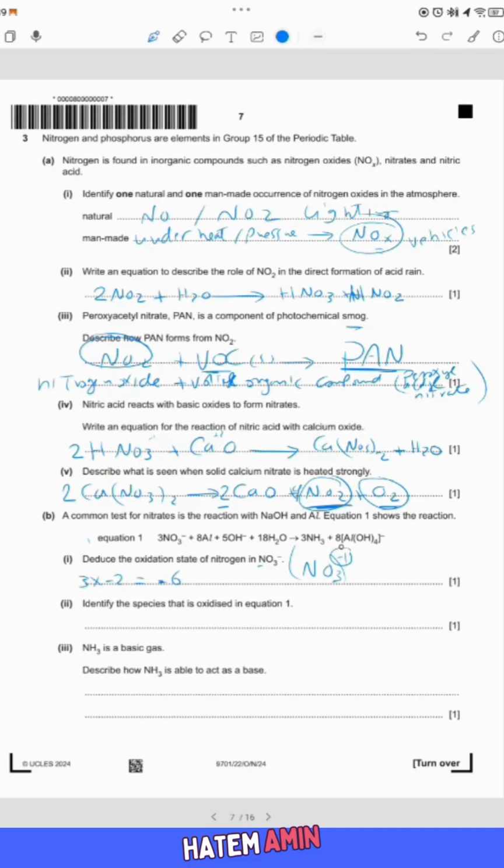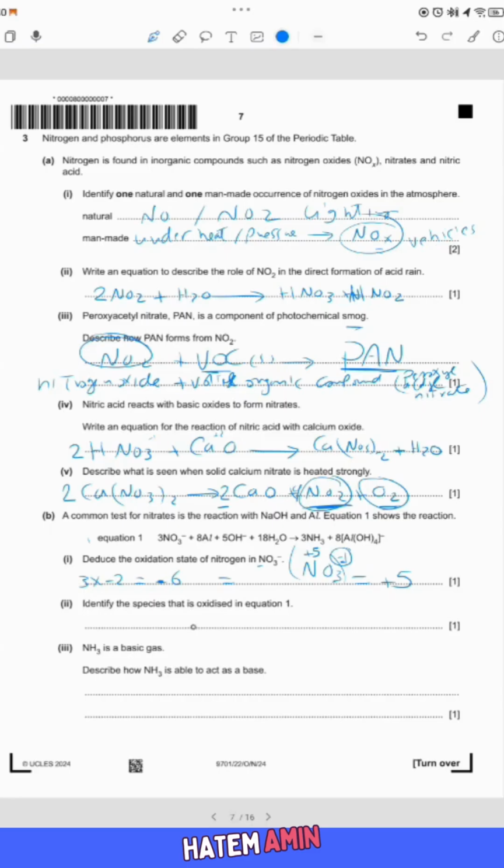The total oxidation number for our ion is -1, so the nitrogen should be +5. So the oxidation number for nitrogen here is +5.